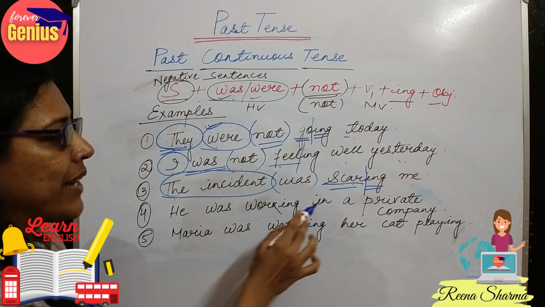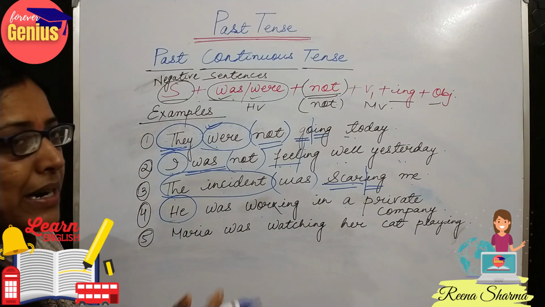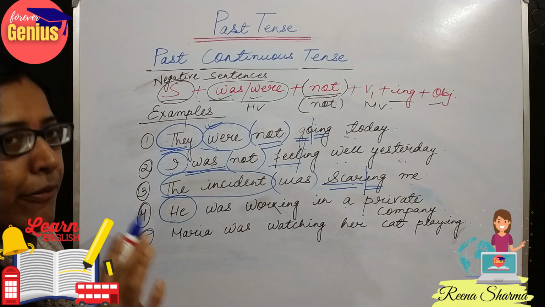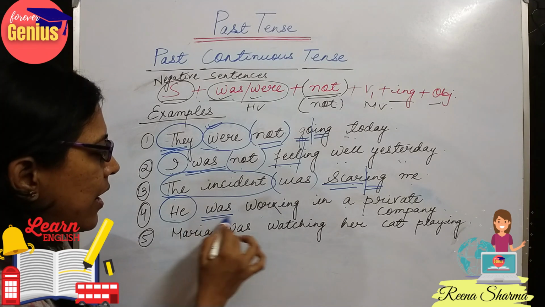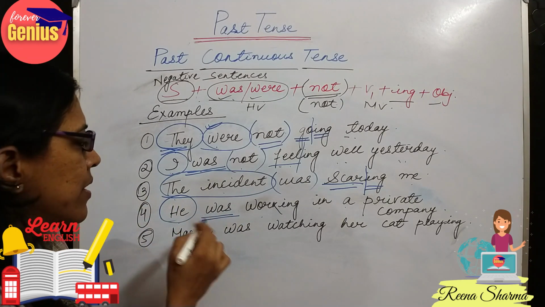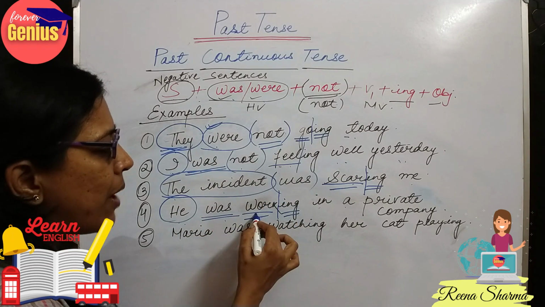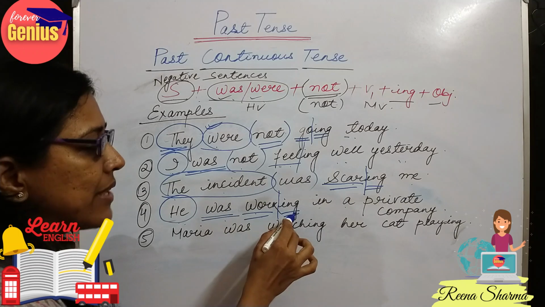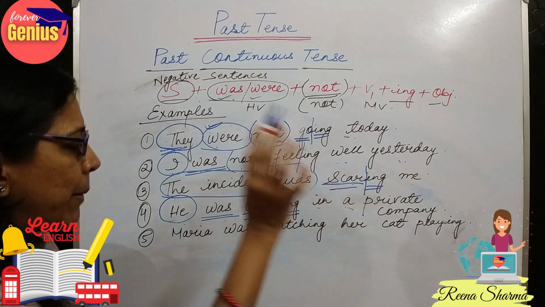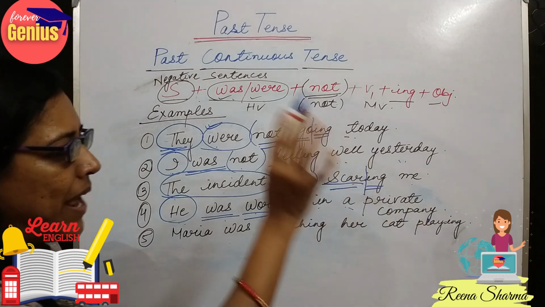He was working in a private company. He is third person but in the form of singular, so we will use the helping verb was. He was work and ing, verb 1 plus ing, in a private company. Maria was watching her cat playing.